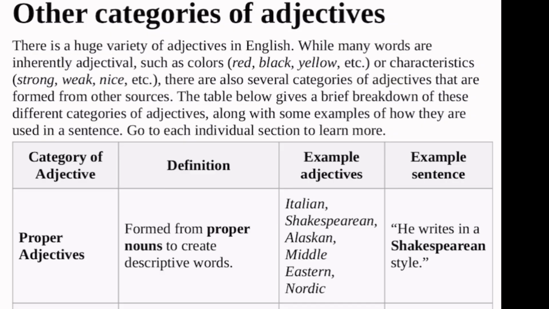There are also several categories of adjectives that are formed from other sources. In fact, there are some words that you will not even know they are adjectives. And yes, they're actually adjectives. So in this table, we are going to give a brief breakdown of the different categories of adjectives with examples of how they are used in a sentence.